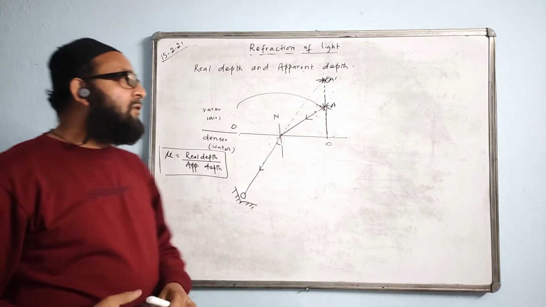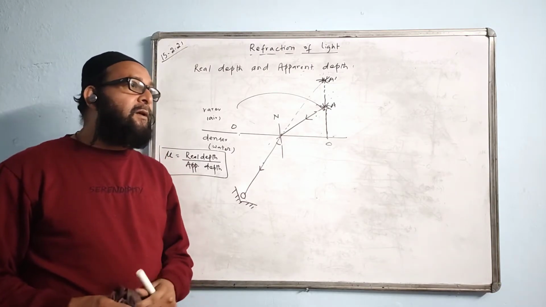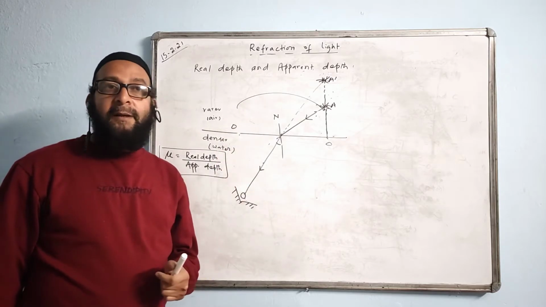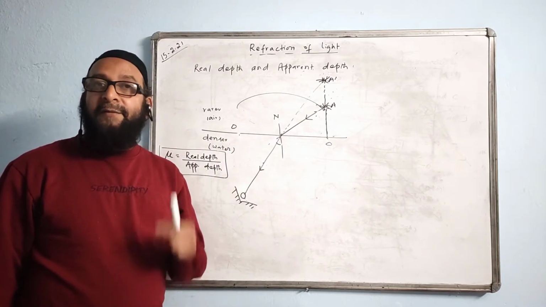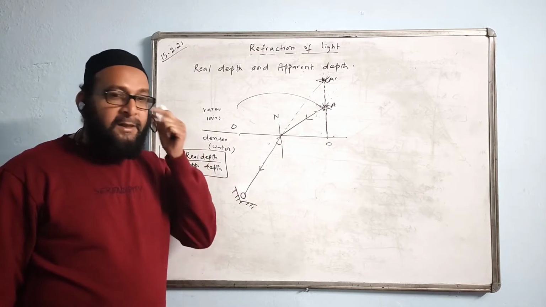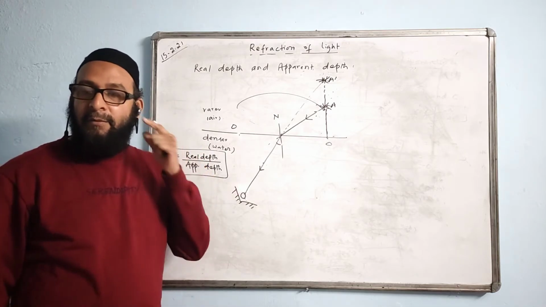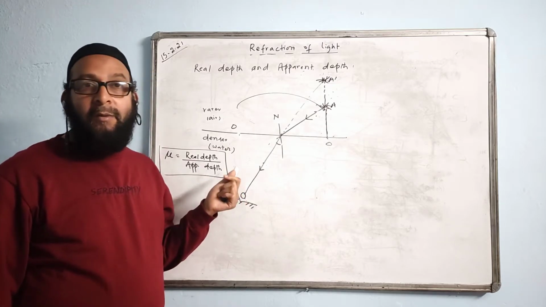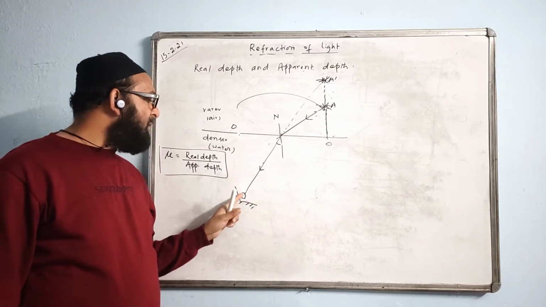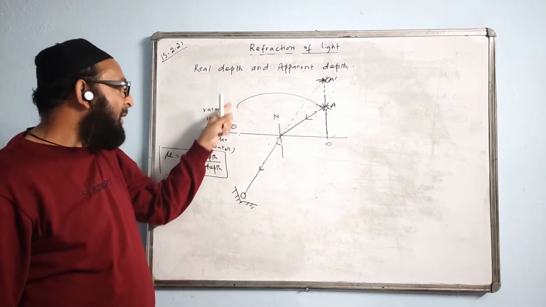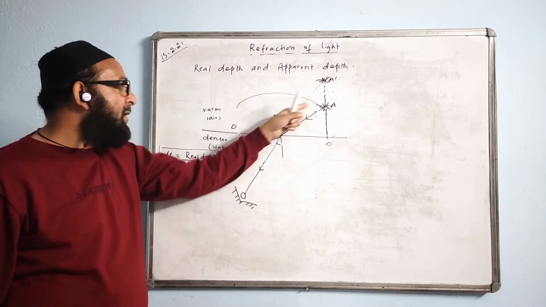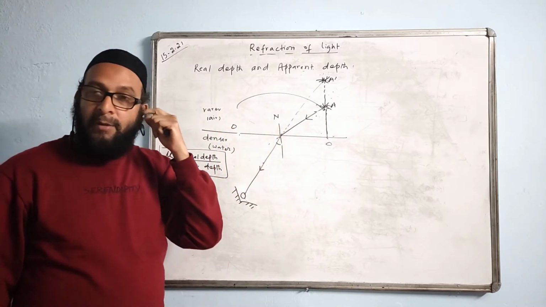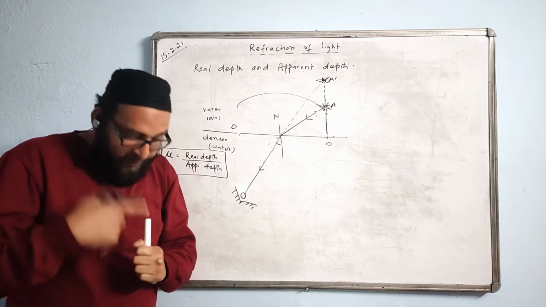But you have to read the questions very carefully. When an object in the denser medium is viewed from a rarer medium, when viewed vertically above, then this will happen. But when the object is seen normally above, what is the meaning of normally above? It means you are seeing along the normal line, exactly normal, exactly above it.